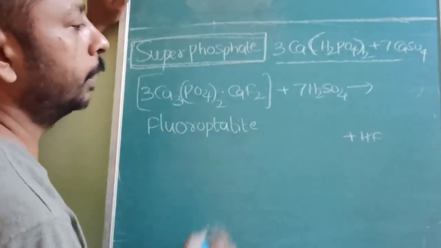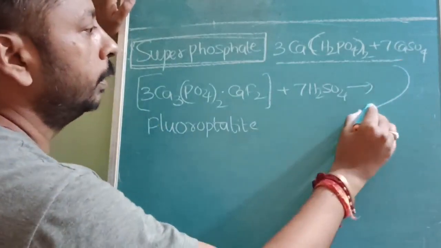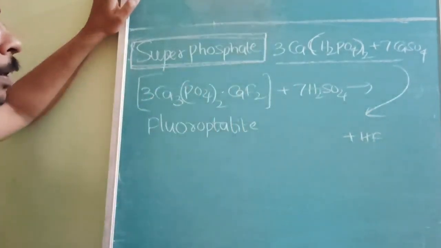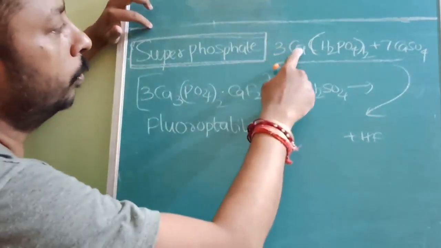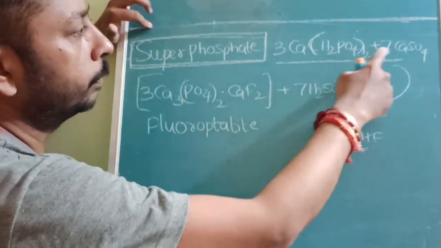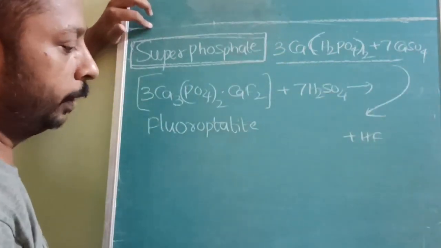Understood? When treated with sulfuric acid, this is formed. What is it? Superphosphate: 3 moles of calcium dihydrogen phosphate and 7 moles of calcium sulfate.